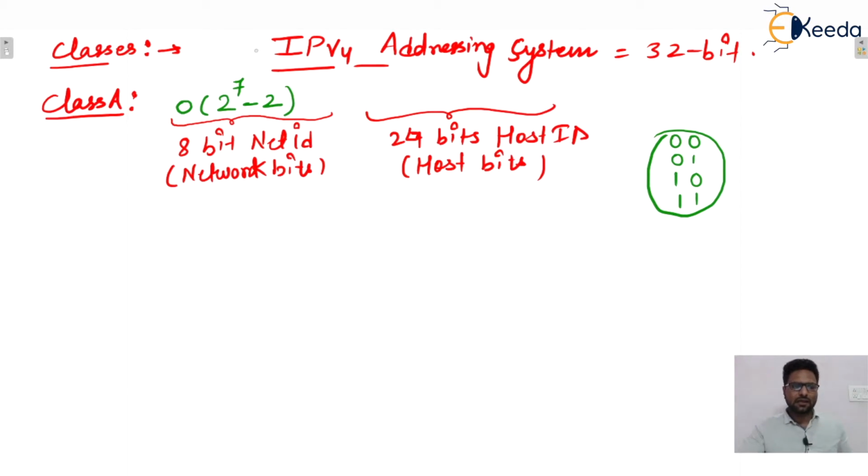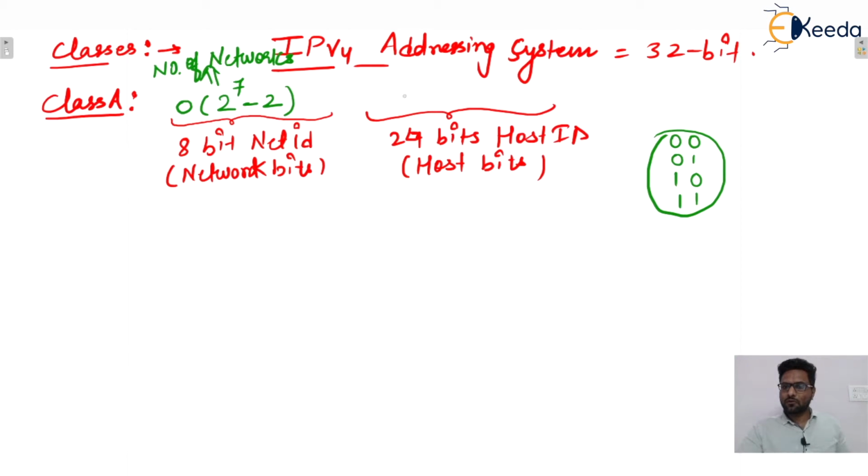So in class A, how many networks are possible? 2 raised to power 7 minus 2 networks are possible. Why this is minus 2, I will explain later.